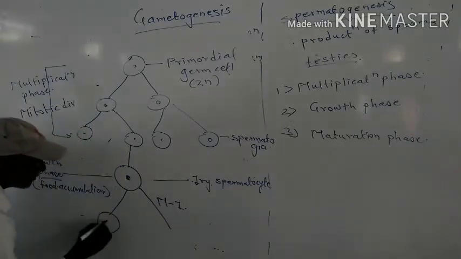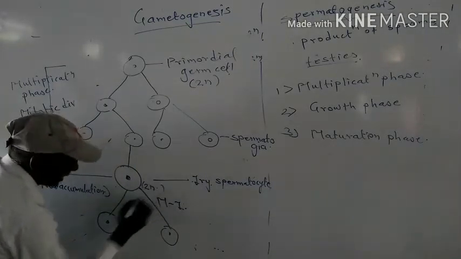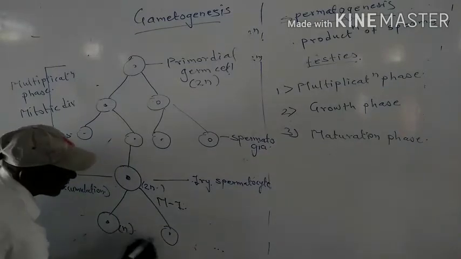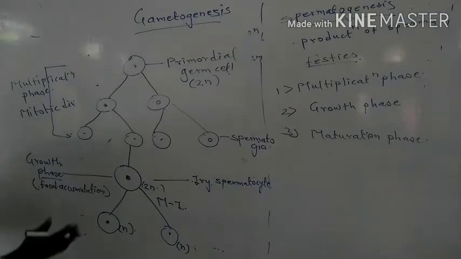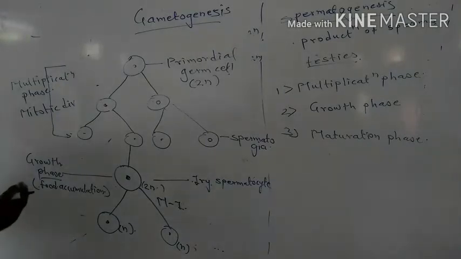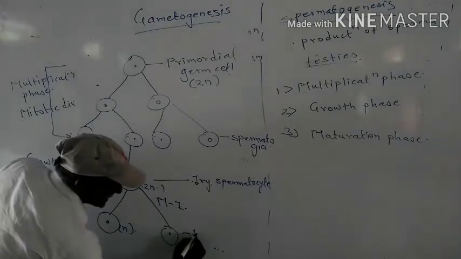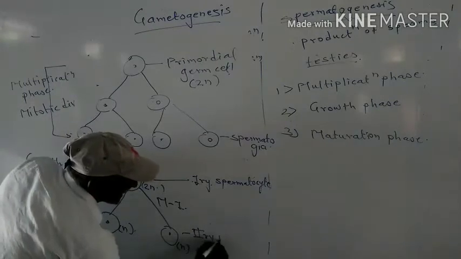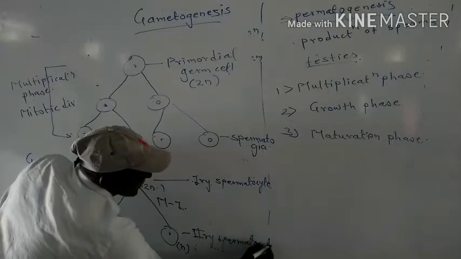Two cells are formed, which are 1N instead of 2N, meaning only one set of chromosomes, because in meiotic division there is a reduction of chromosomes, which is also called reductional division. These are called secondary spermatocytes.